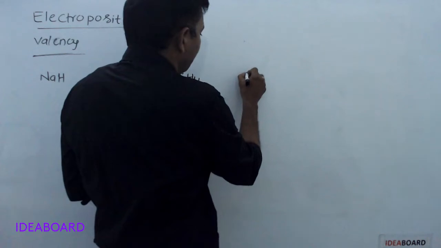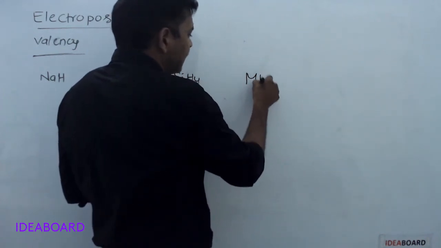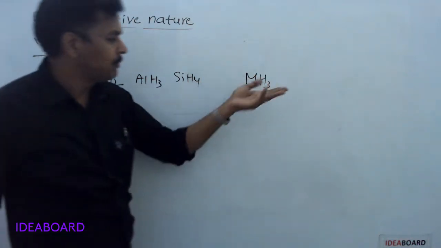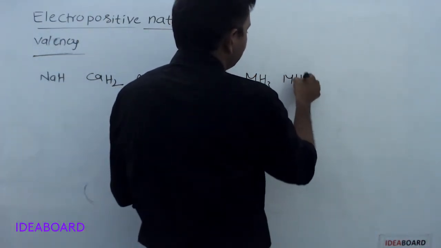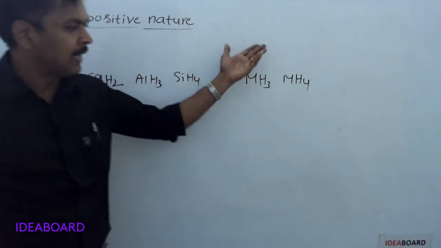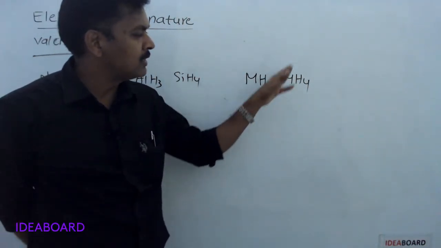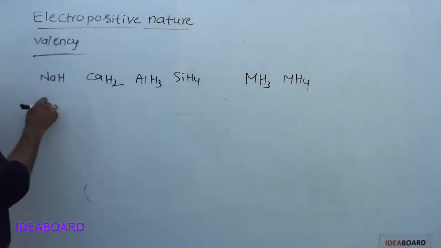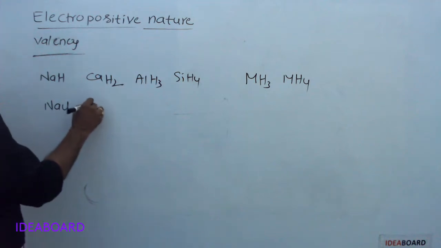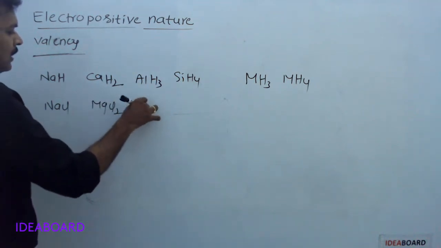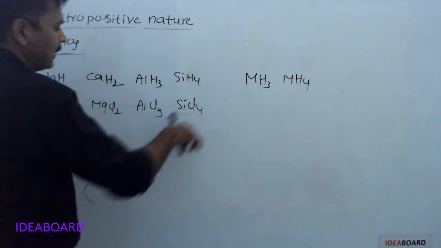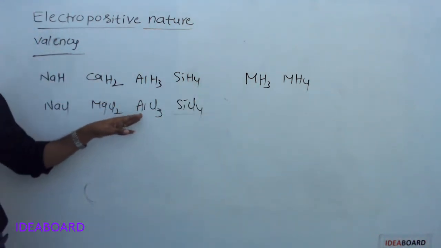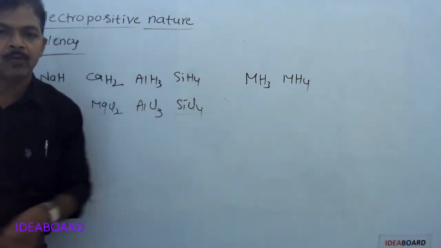If one element M has the hydride formula MH3, then the valency of M is 3. If its hydride formula is MH4, the valency of M is 4. With respect to chlorine, take sodium chloride, magnesium chloride, aluminum chloride, silicon tetrachloride. The valency of sodium is 1, magnesium 2, aluminum 3, silicon 4.